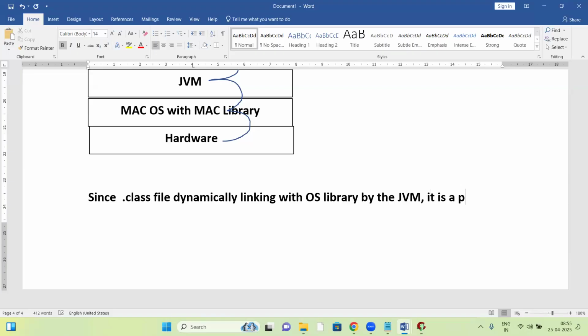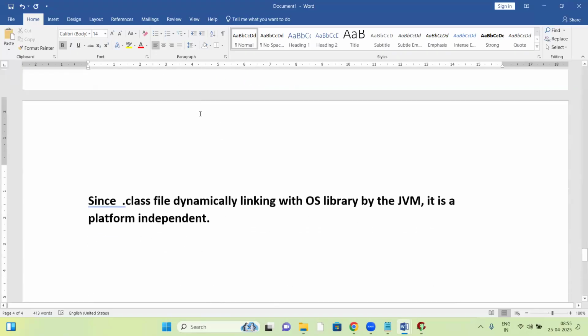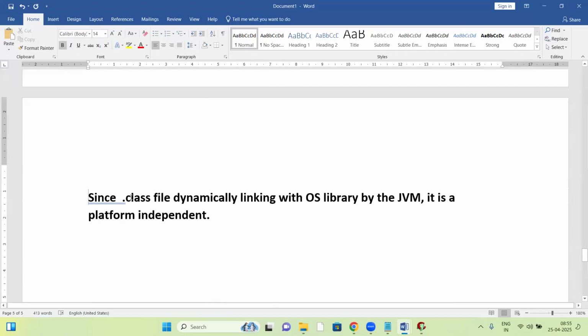Since the dot class file does dynamic linking with the OS library by the JVM, it is independent of platform. Here the JVM makes the dot class file independent of platform.